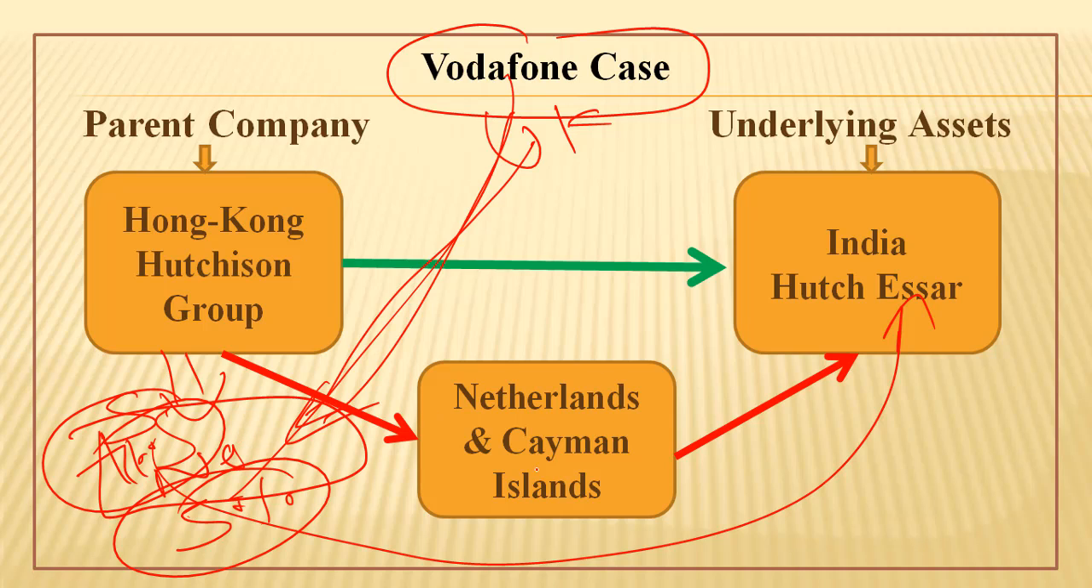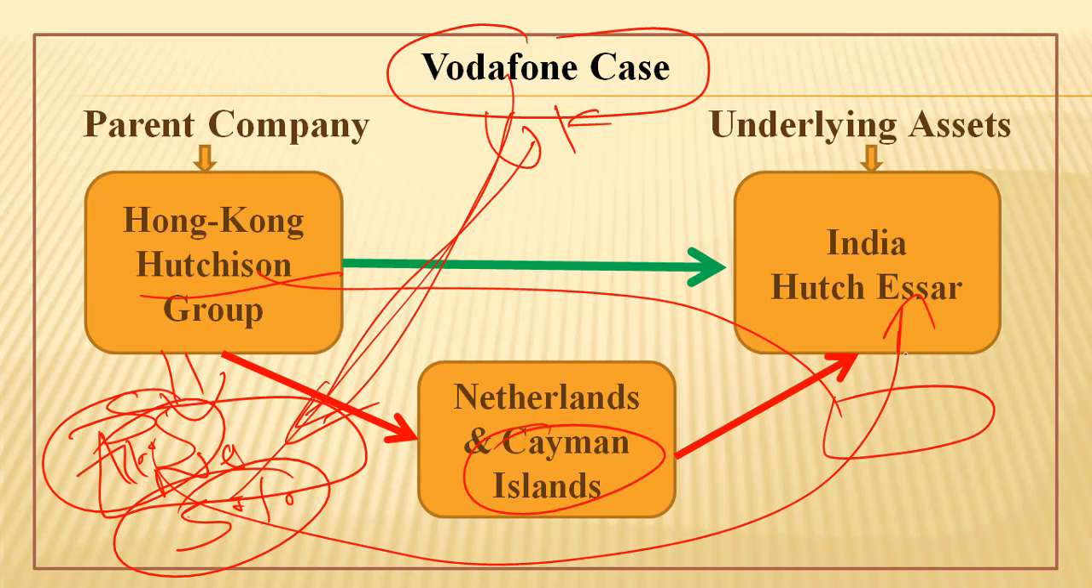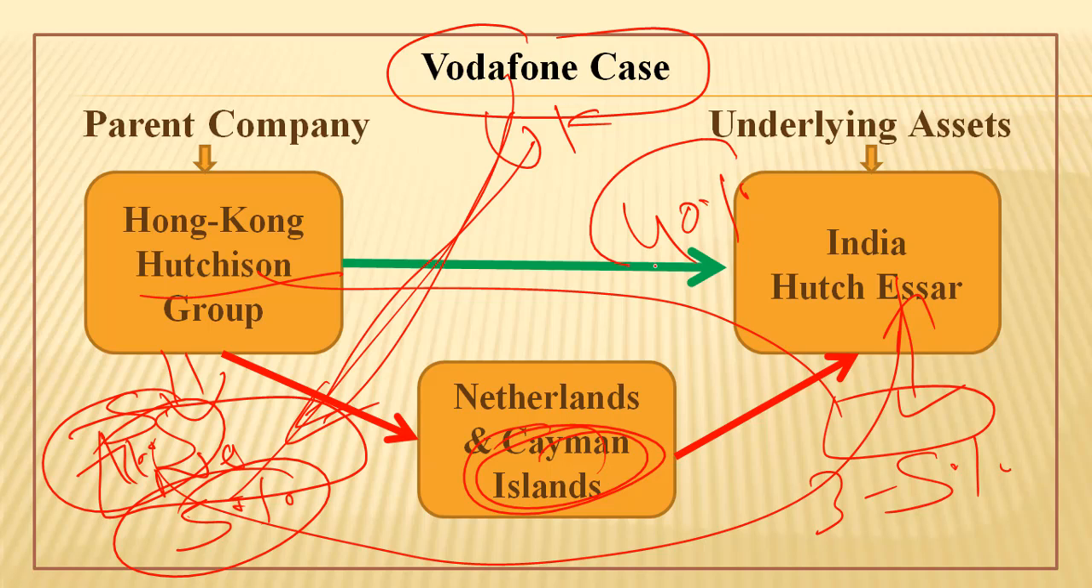And then, Cayman Islands: what did Hutch do? They transferred their Indian shares to a Cayman Island company. Cayman Islands again charge a 5% rate of tax, whereas in India the rate of tax was 40%, as I told you. To avoid this 40% payment to the Indian taxation authorities, Hutch transferred the entire shares to their company, saying that it is just transferring the shares to its own company.